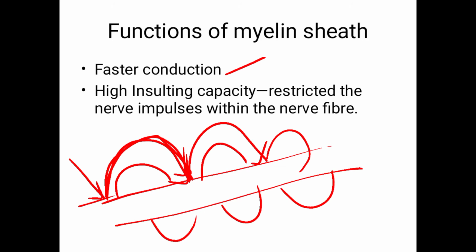Then high insulating capacity, which means the nerve impulses are restricted within the nerve fiber, and conduction takes place only within it. So that completes the introduction of the neuron.